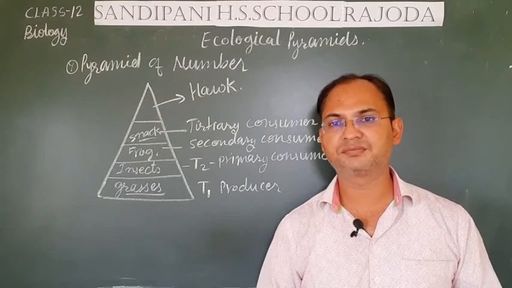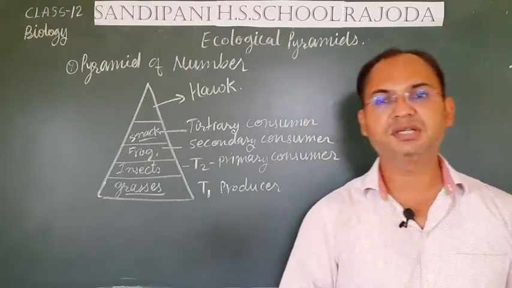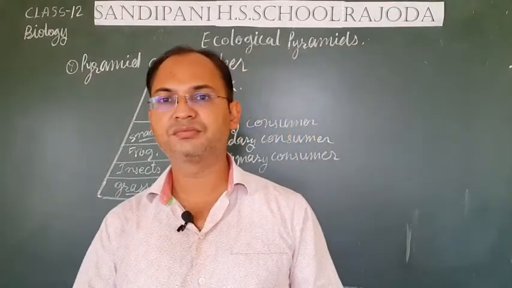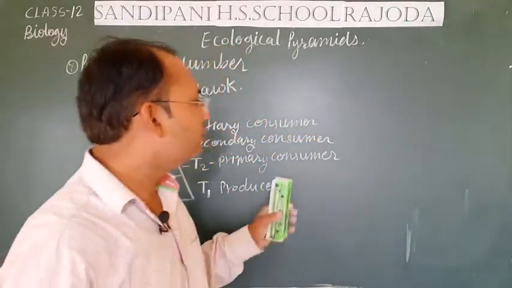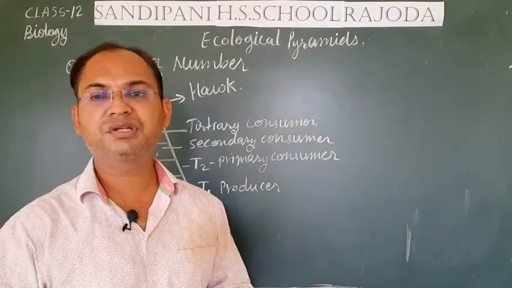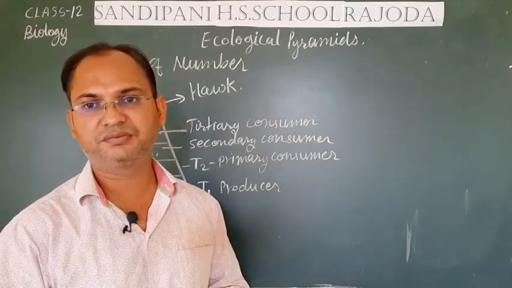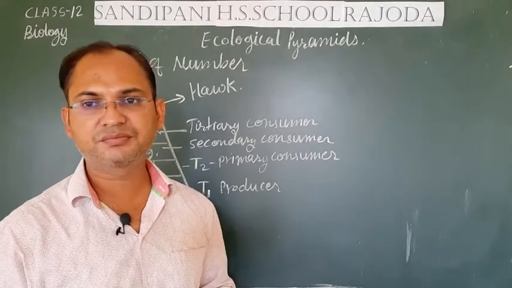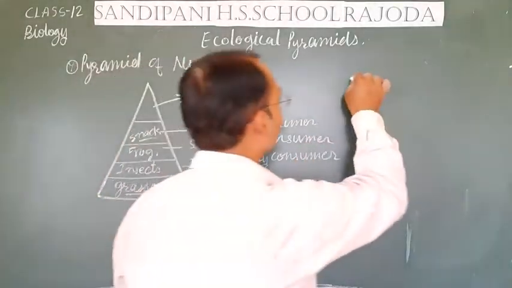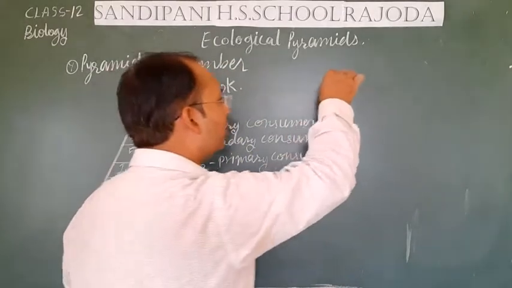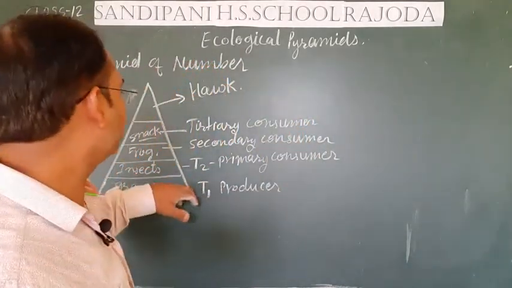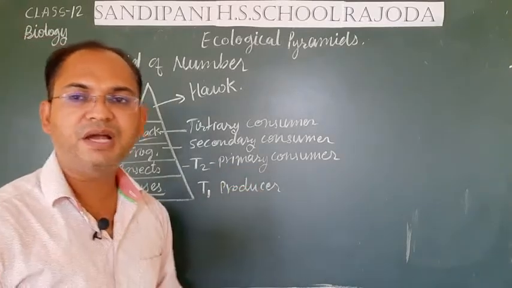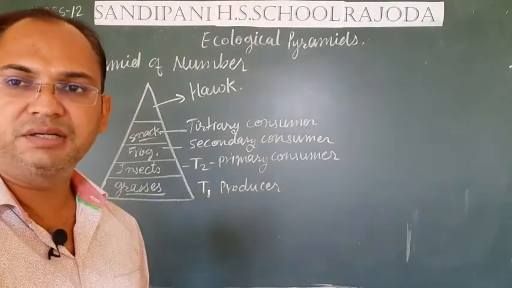In the same way students, if we take the example of the tree ecosystem, then the producer in a tree ecosystem is only the tree itself. That means the number of producers is very less. And the number of primary consumers, who may be the primary consumers in a tree ecosystem?